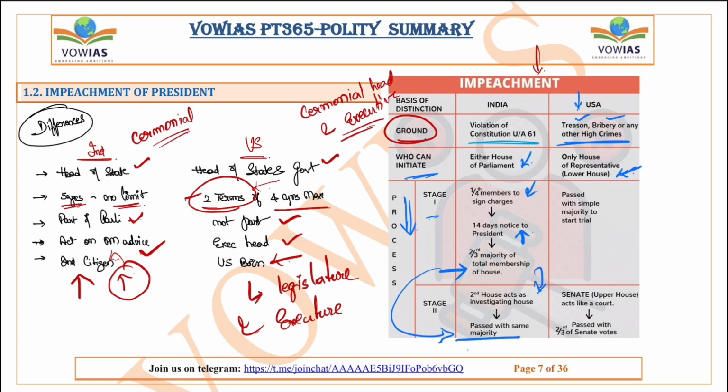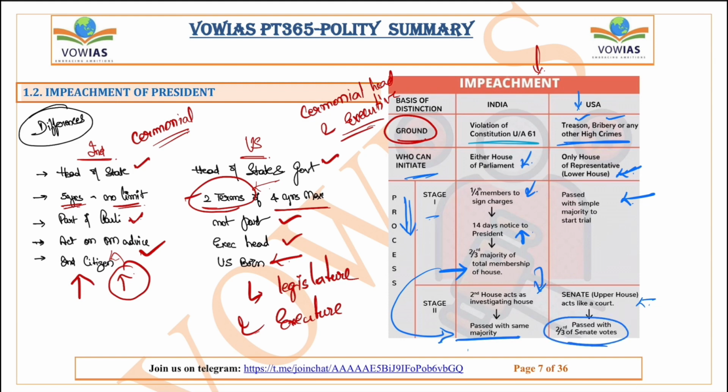Now we will talk about the process of removal of president in United States. In United States, first in the lower house, the trial will start with a simple majority. After the trial starts, the matter will go to the upper house. Then in the upper house, which is Senate, it acts like a court and it will investigate. If it finds the charges, then that bill for the president impeachment has to be passed with two-thirds of Senate votes.